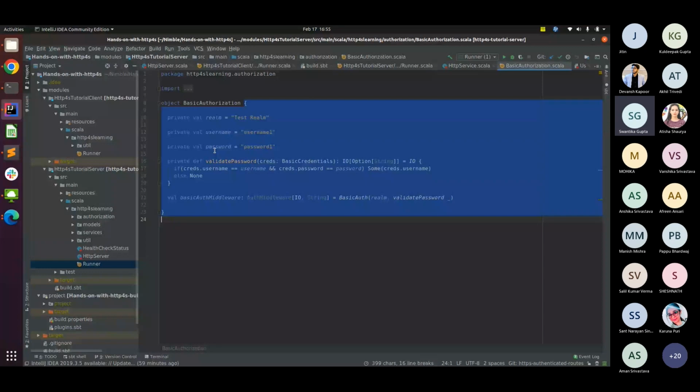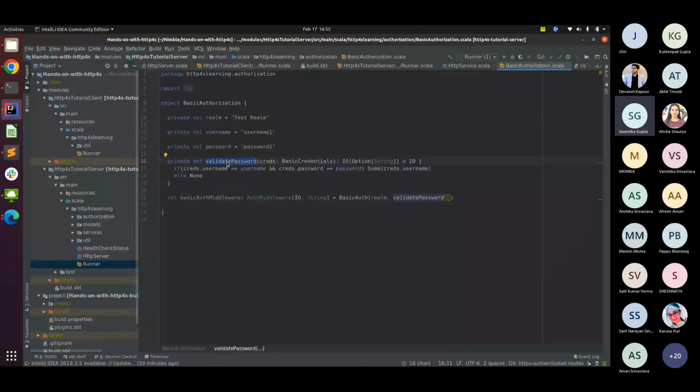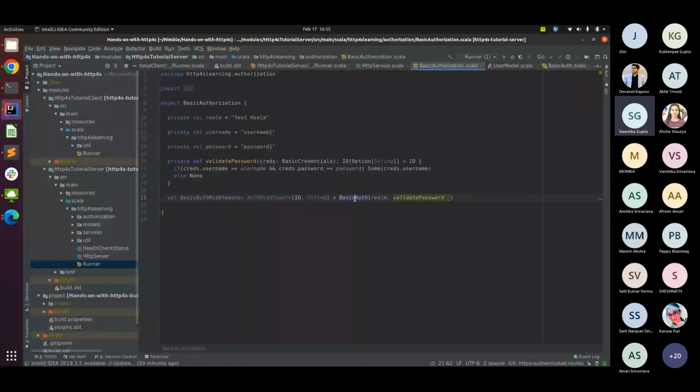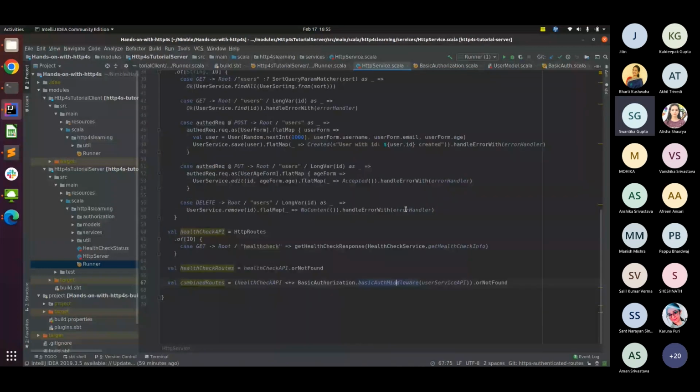And I have a validate password method defined where I'm trying to check whether the username and the password being passed from my route match the same variable names or not. If it does, good, I'm going ahead. If it doesn't, I'm returning none, right? And this basic auth is the implementation which is provided directly by Http4s itself. We just specify the mechanism that should be used for validating whether the user is authenticated or not. Okay, now on my client side required certain changes to be done.